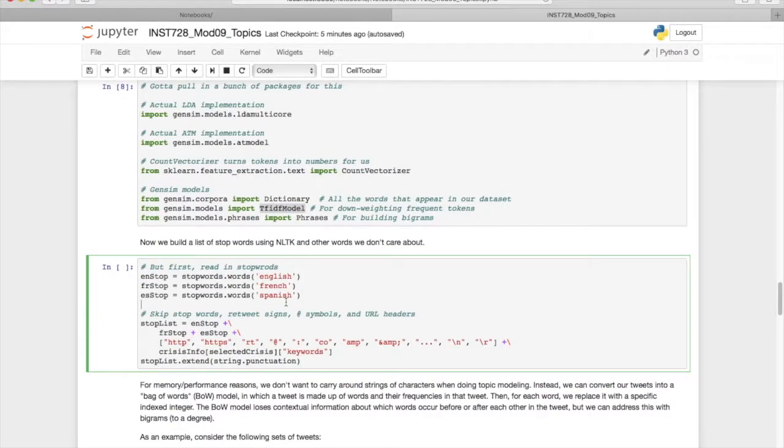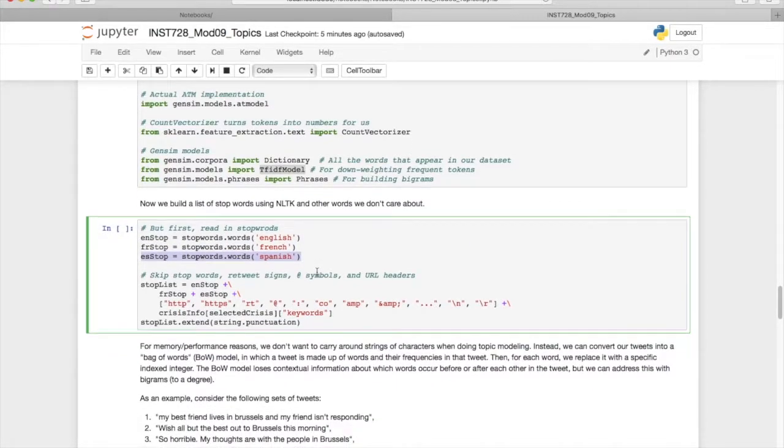And then the first thing we'll do is remove stop words. Stop words we've seen before for English, but since we're also looking at an event that happened in Belgium near France, where people speak French or Dutch and English, we want to include stop words in French. We'll include stop words in Spanish as well, just in case. And then we'll add some of our own stop words here.